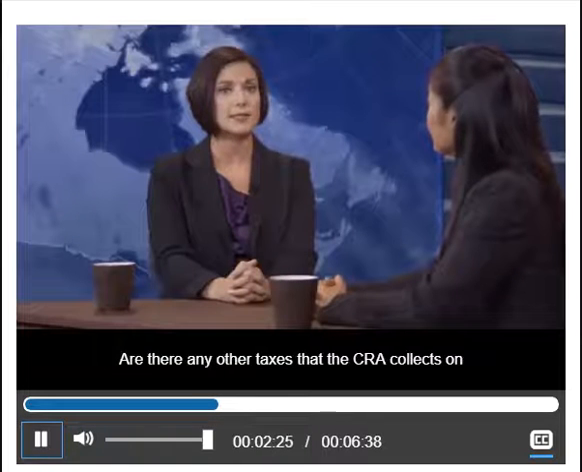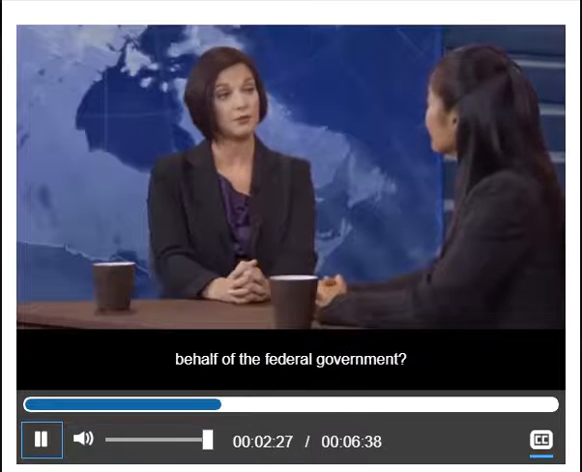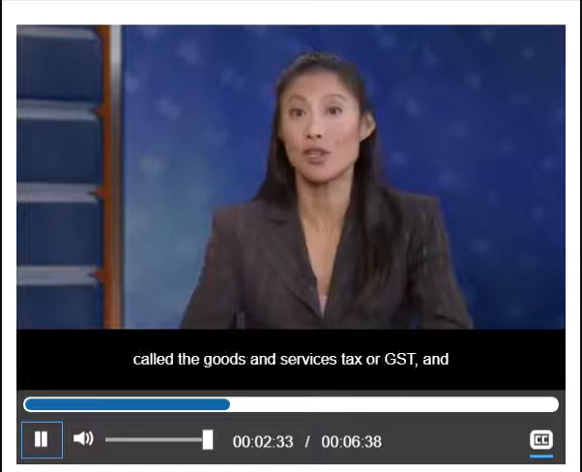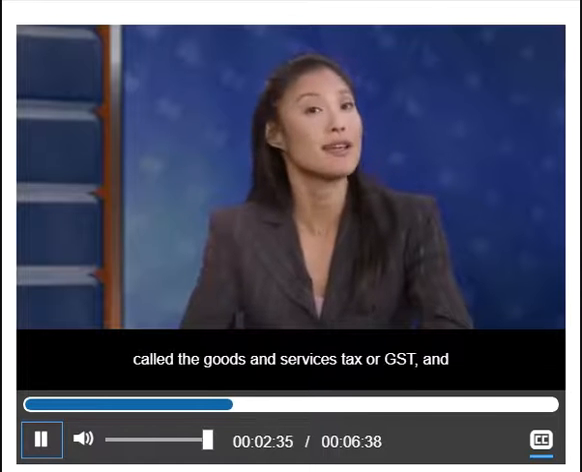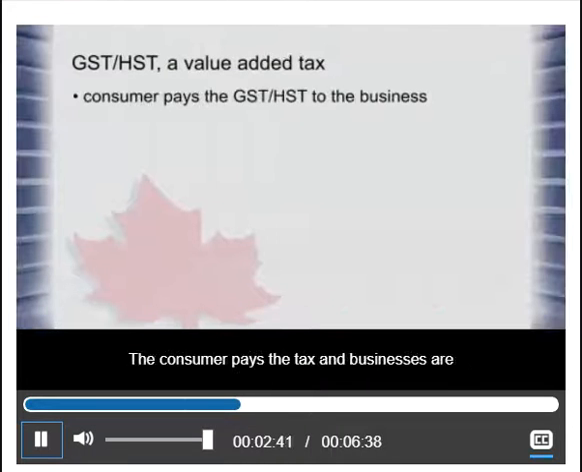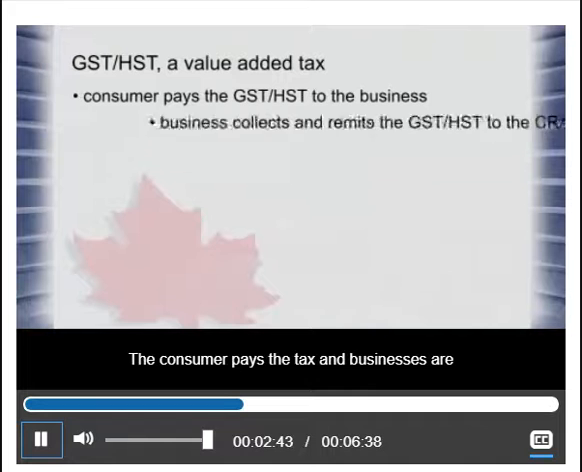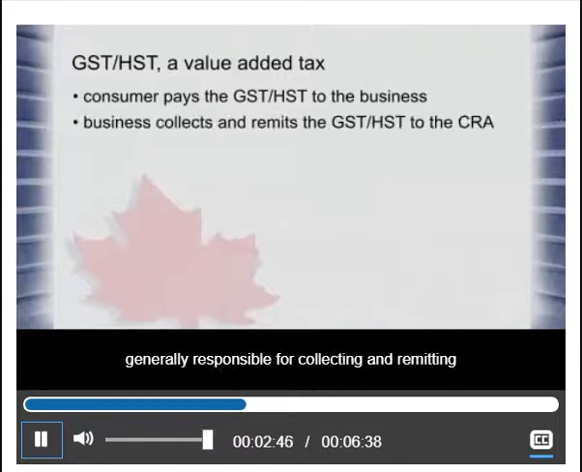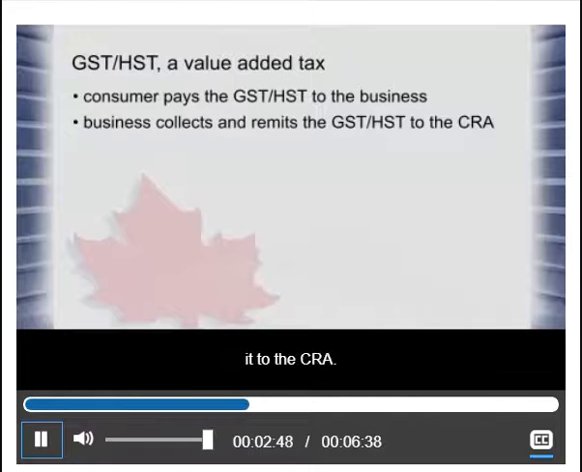Are there any other taxes that the CRA collects on behalf of the federal government? Yes. The CRA also collects a value-added sales tax called the Goods and Services Tax, or GST, and in some provinces, the Harmonized Sales Tax, or HST. The consumer pays the tax and businesses are generally responsible for collecting and remitting it to the CRA.